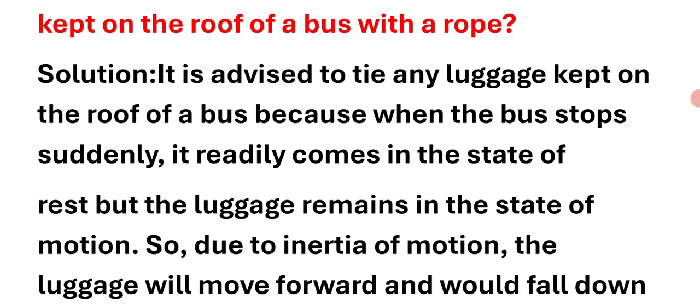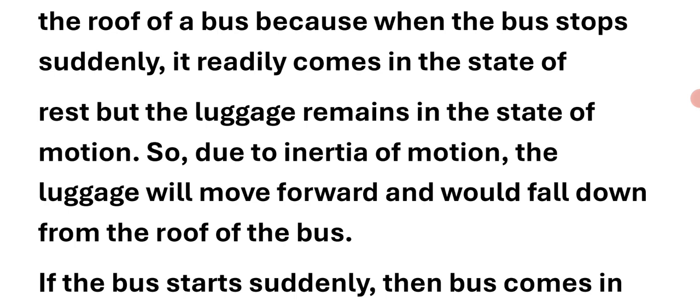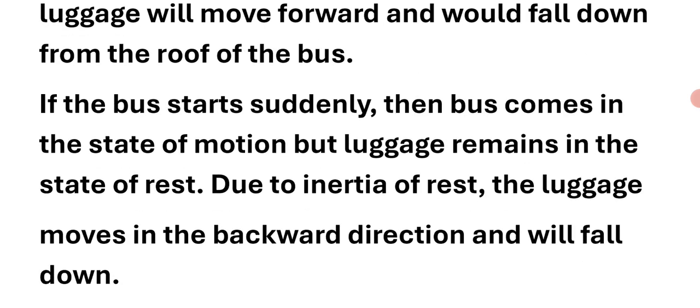So due to inertia of motion, the luggage will move forward and would fall down from the roof of the bus. If the bus starts suddenly, then the bus comes in the state of motion, but the luggage remains in the state of rest. Due to inertia of rest, the luggage moves in the backward direction and will fall down.